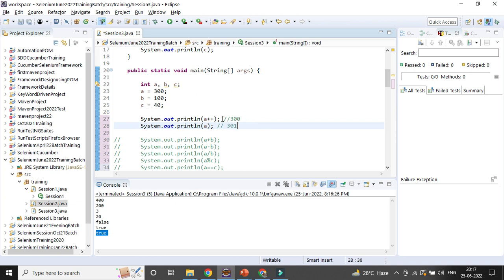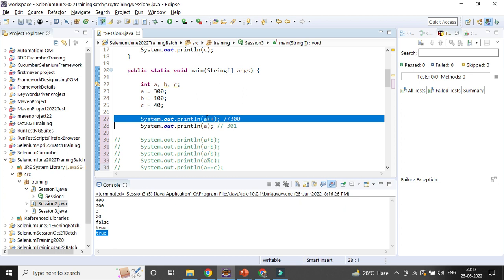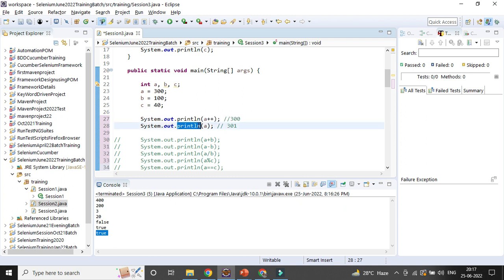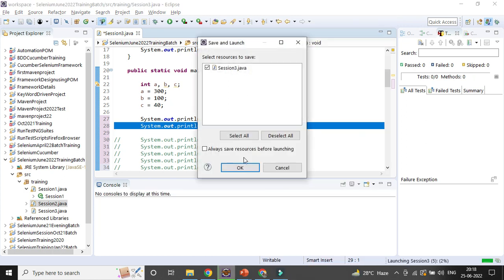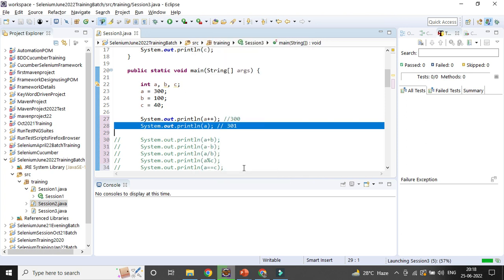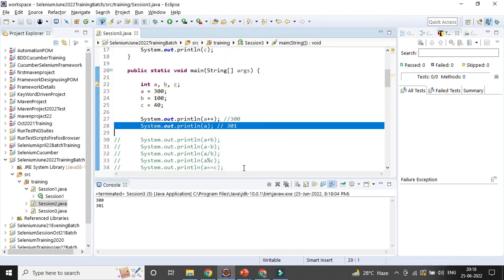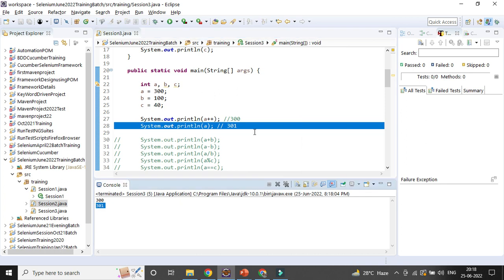Yes, because here you have a plus plus, so that value will be printed first. That is called the post-increment operator. Because it will be printed first, then it will add the value 1. The next time, that incremented value will be stored, and if you print it next time, it will show. So that is called post-increment. Another is called pre-increment, where the value is incremented first, then printed out.